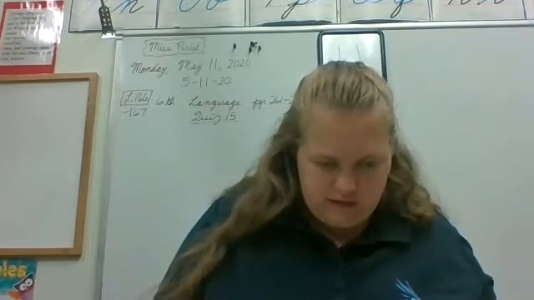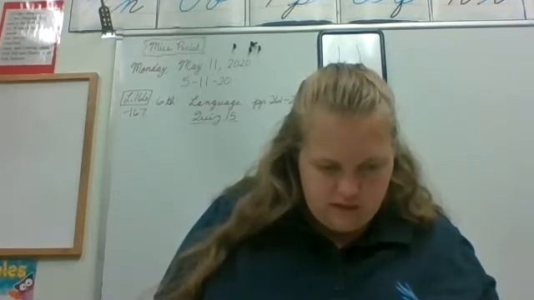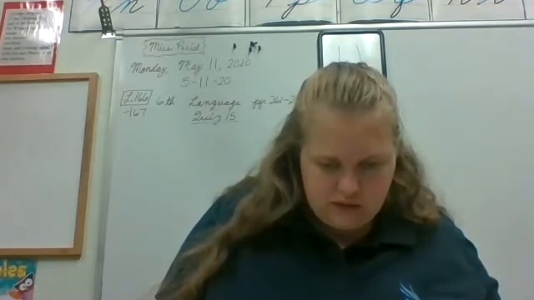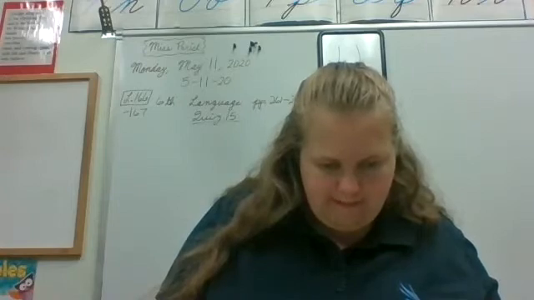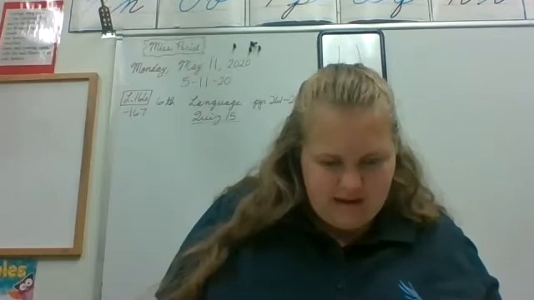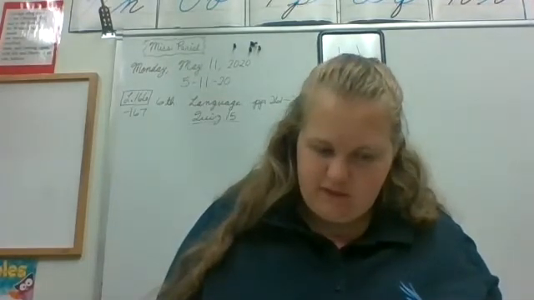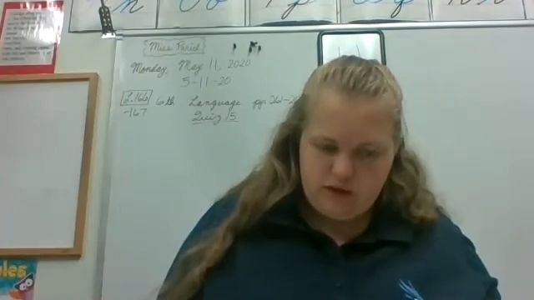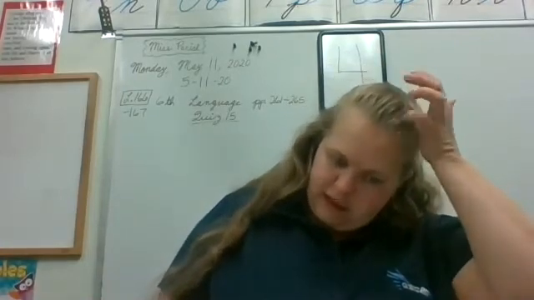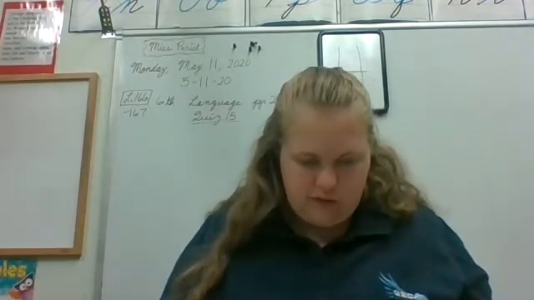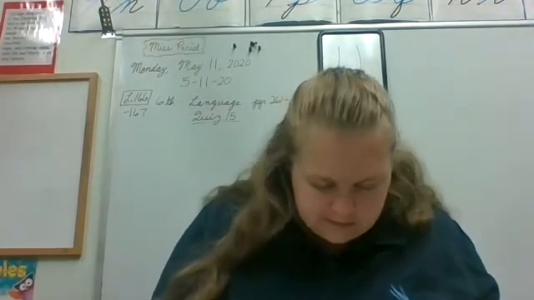Let's have you do the even numbered ones for that one. And then using pronouns, in the blank before each sentence, write the correct form of the pronoun in parentheses.